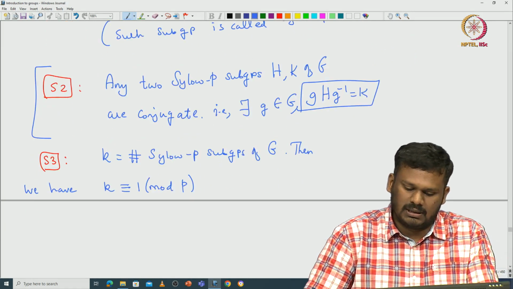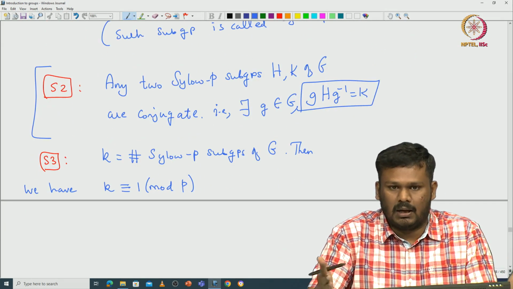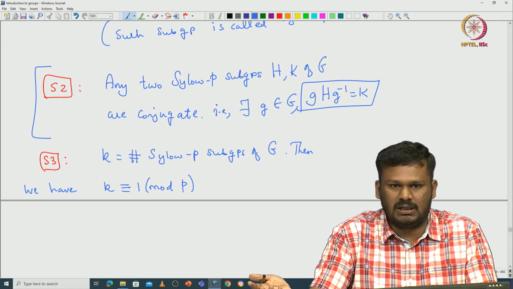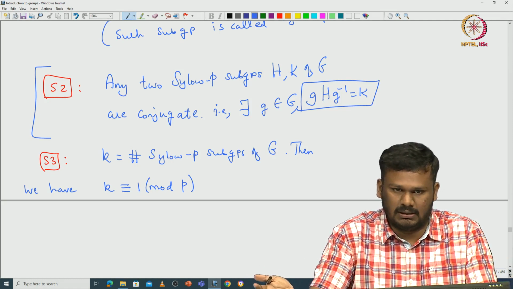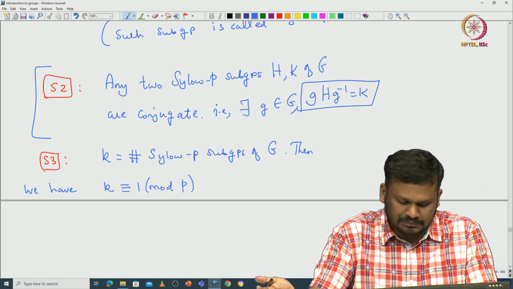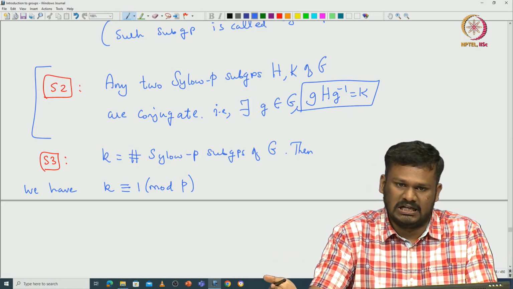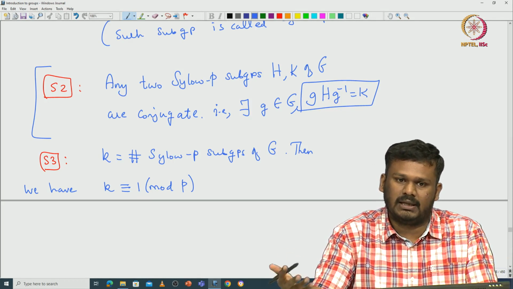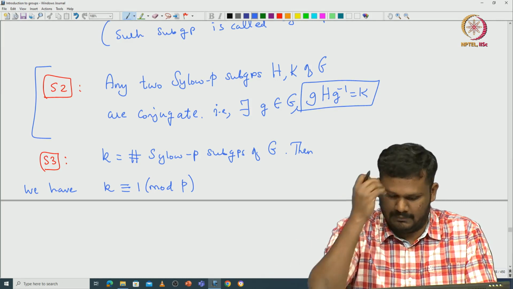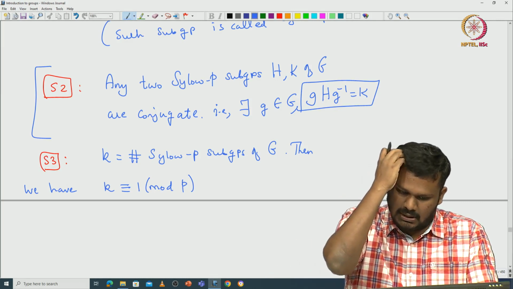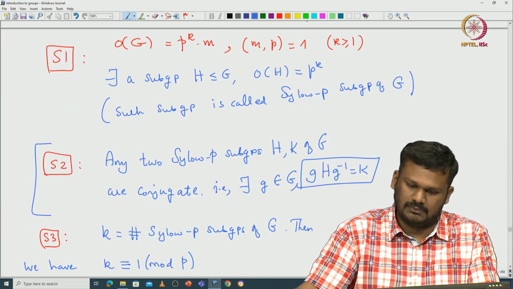But if you count the Sylow p-subgroups as distinct subgroups of G, then that count, if you call it k, is relatively prime with p. Not only that, k is congruent to 1 modulo p. These are the three statements of Sylow's theorems.